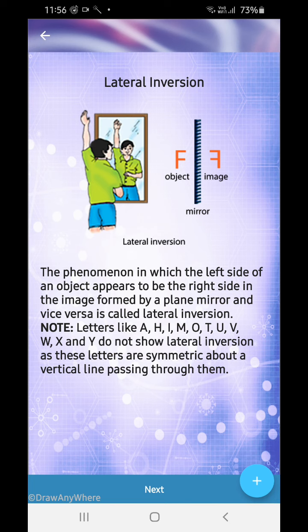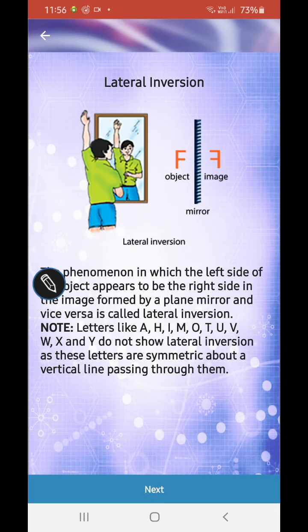Lateral inversion is the phenomenon in which the left side of an object appears to be the right side of the image formed by a plane mirror and vice versa. Letters like A, H, I, M, O, T, U, V, W, X and Y do not show lateral inversion as these letters are symmetric about the vertical line passing through them. All the letters or objects which are symmetric do not show lateral inversion, but the objects which are not symmetric do show lateral inversion.